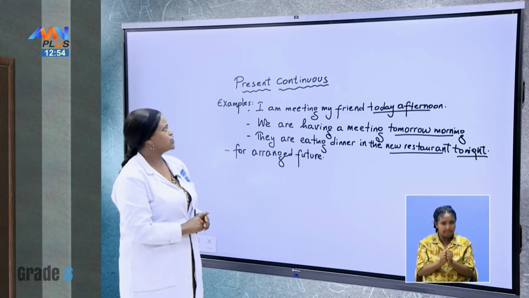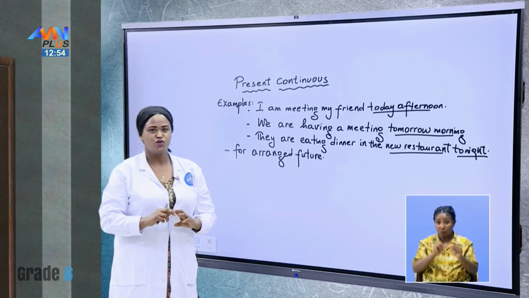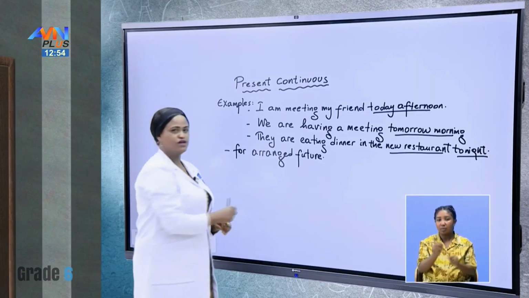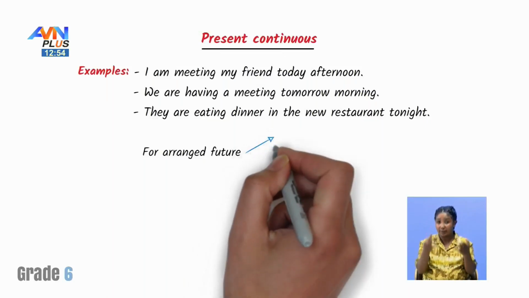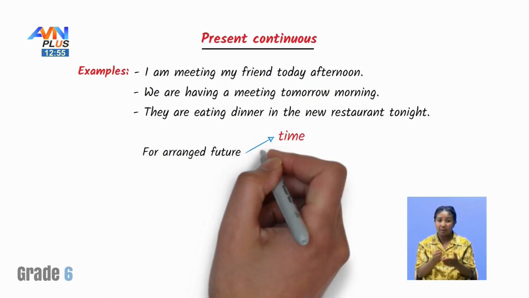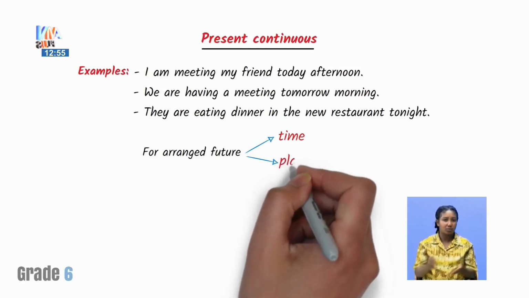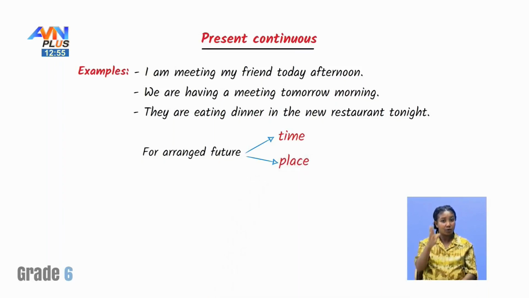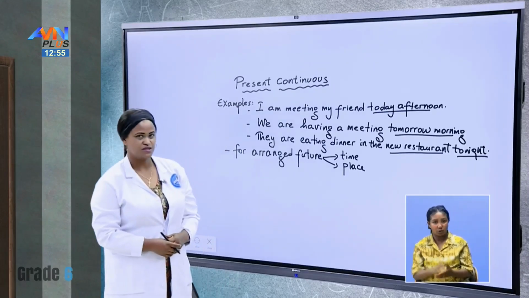So the third one is present continuous. In the case of present continuous, we use it for arranged future. How is it arranged? One, it is arranged by time, or it can be arranged by place or both. A future activity which is arranged by time and place, or by time or by a place, okay?